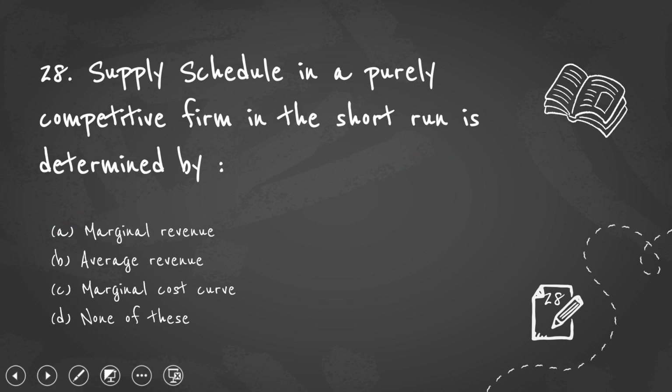The next question, only 3 more questions. The 28th question. What is the 28th question? Supply schedule in a purely competitive firm in the short run is determined by. Okay. So this is quantity, this is cost and the price. You all know this is the average cost curve and this is the marginal cost curve for a perfectly competitive firm. So in the short run, the supply schedule for the perfectly competitive firm is